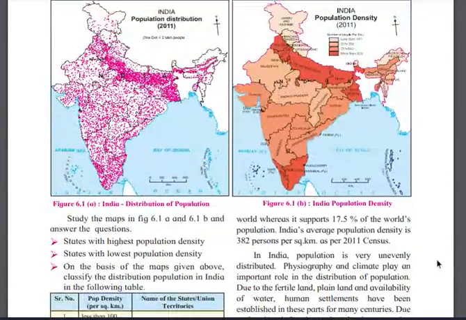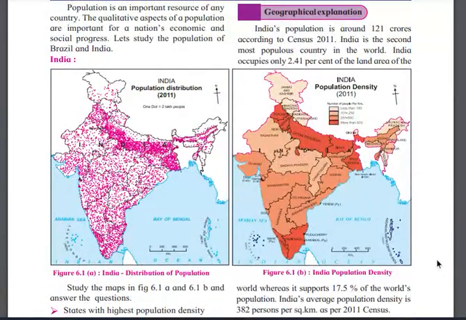Indian population is around 125 crores according to the census 2011, but now it has already increased, it is nearby 200 crores, right? We can say 12 years back the population was 121 crores, but now we are living in 2023.